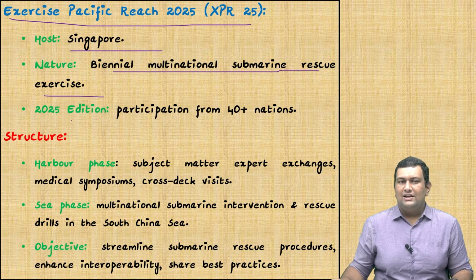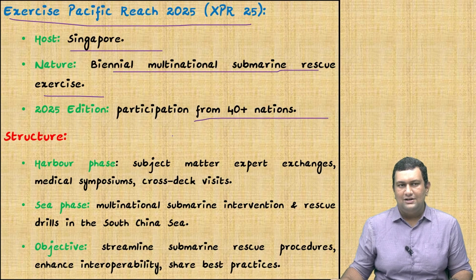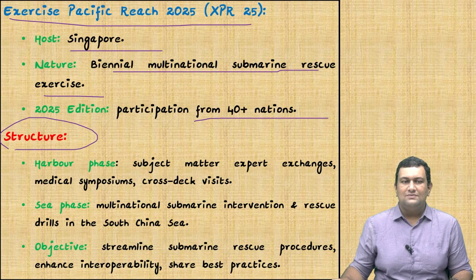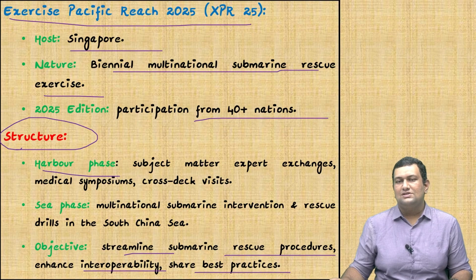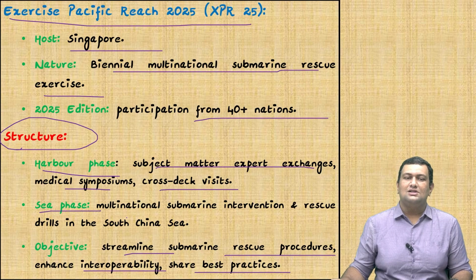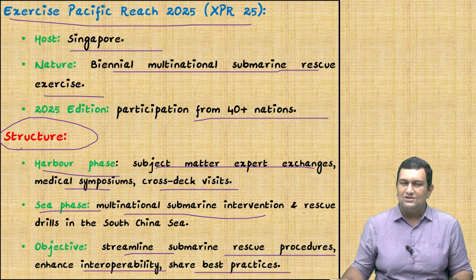In the 2025 edition, we have more than 40 nations participating in it. And we'll see about its structure. Its objective is to streamline submarine rescue procedures, enhance interoperability, and share best practices. It has two phases. First is the harbor phase. It includes subject matter expert exchanges, medical symposiums, and cross-deck visits. And the second is the sea phase. It includes multinational submarine intervention and rescue drills in the South China Sea.